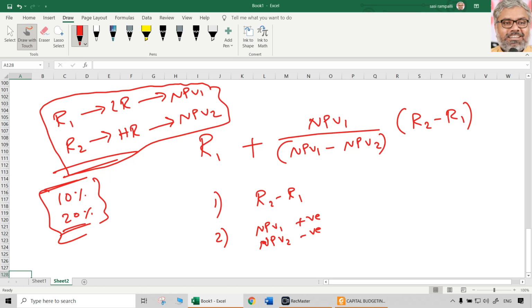But if you have chosen some discount rate where the NPV you calculated is positive, that means it is R1, and you still have to increase the discount rate to find NPV2, which ideally should be negative. So if these two precautions are taken, the IRR will be more accurate.